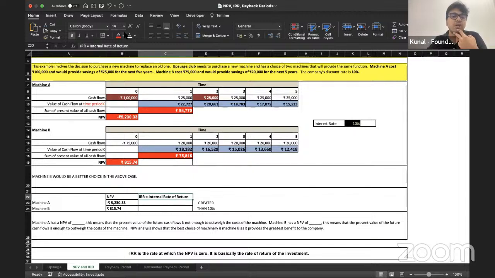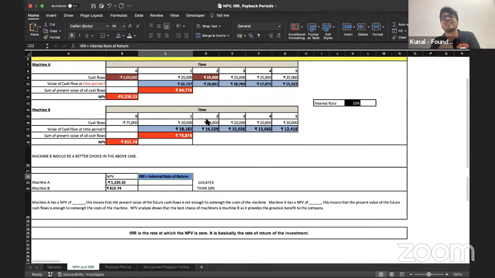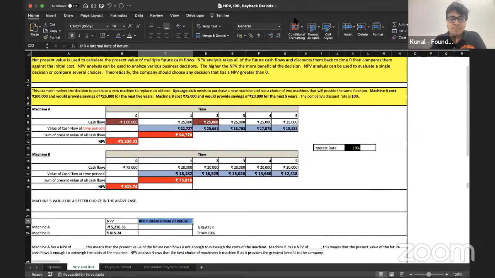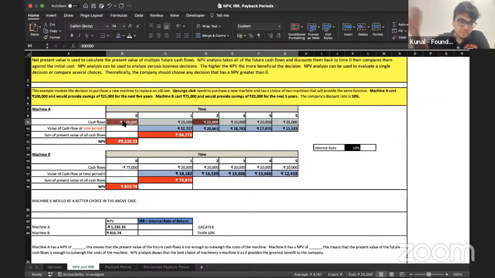Okay, now the next thing that we need to understand is the concept of IRR. A very interesting concept of IRR. So what really we need to understand here is कि ये जो line है ना NPV का, you are investing 1 lakh at time period 0 and you are receiving 25, 25, 25, 25 for 5 years. Alright, क्या हो रहा है? आप 1 लाख दे रहे हो और 25,000 आपको रिसीव हो रहा है. तो ये जो पूरा आपने अरेंजमेंट किया है, the entire arrangement where you are paying 1 lakh and receiving 25,000 every year for the next 5 years. In this entire arrangement, what is that interest rate that you're earning from this project? अगर वो निकालना है, तो what do? We calculate the IRR.